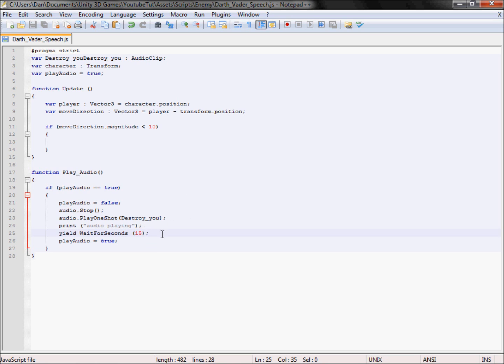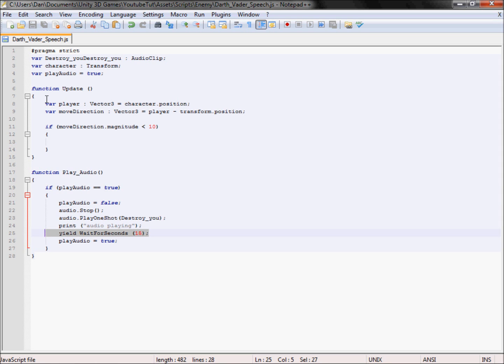If any of you don't know why we don't stick all this up here in a function, it's because this does not allow it in the update function. It says it cannot quarantine it or something, a bit like a zombie infection, where it's a bit weird. We could have stuck all this up here and stuck the play audio by yield wait for seconds by itself, but may as well keep it all together as we can.